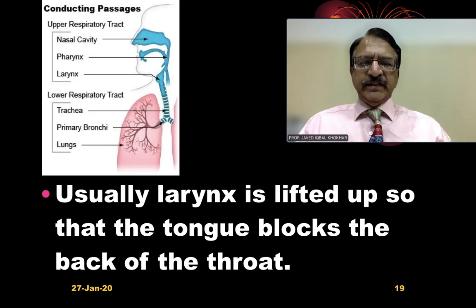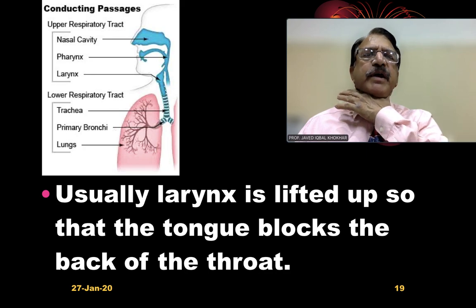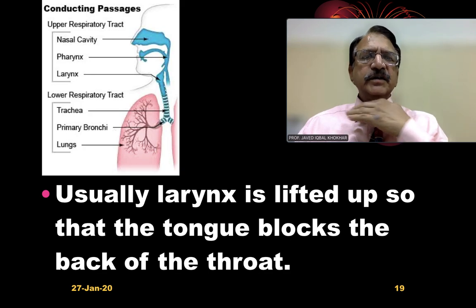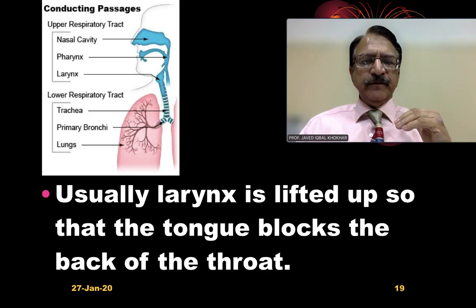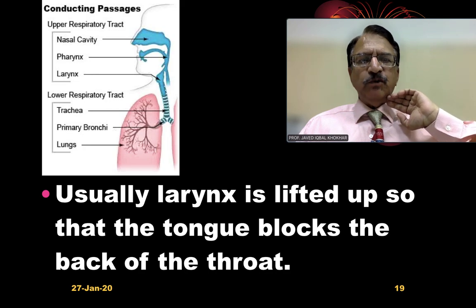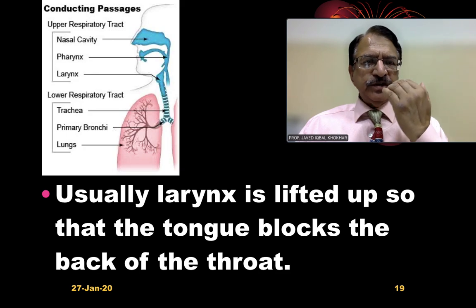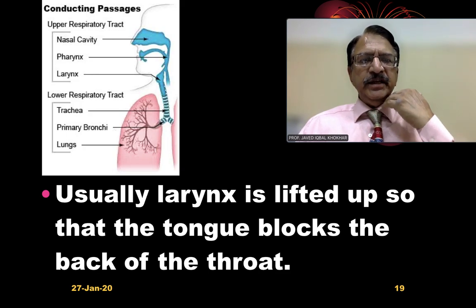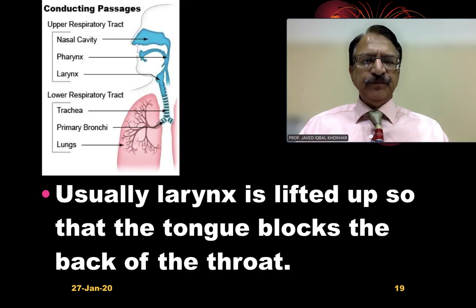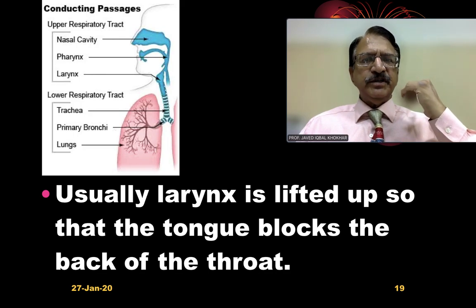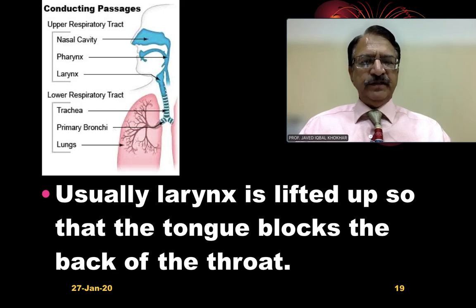Usually what is done, basically the larynx is lifted up and back, so it forces the tongue backward and upward against the posterior pharyngeal wall. So the inflow of air from the nose and mouth which is going into the trachea in the hypopharynx, that is occluded. So larynx is lifted up, it pushes the base of the tongue against the posterior pharyngeal wall, and that occludes the inflow of the air.